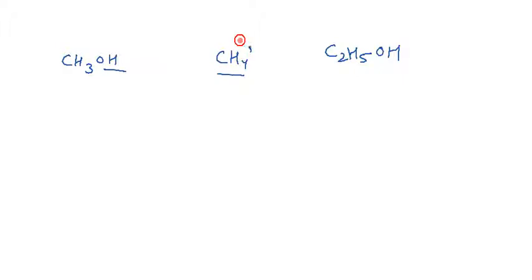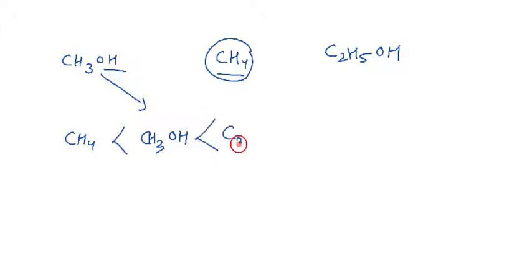So methane has the lowest boiling point, methanol is a little higher than methane, and ethanol is the highest of the three.